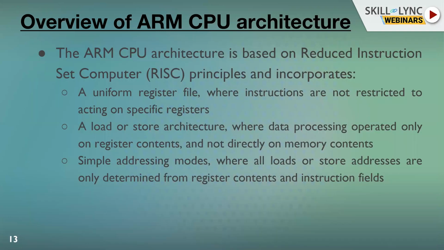So why is ARM so popular, especially in mobile devices and embedded system IoT based devices? It's all because of RISC. So what is RISC? We all know there are two types of systems: RISC versus CISC. RISC means reduced instruction set architecture, which means we have only a few instructions, and they do a specific job.